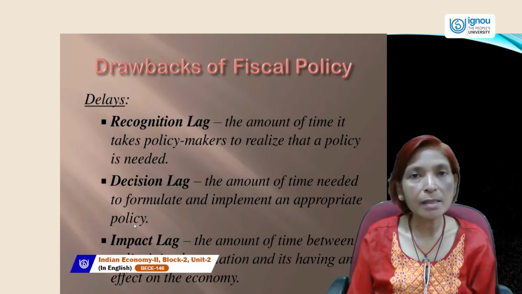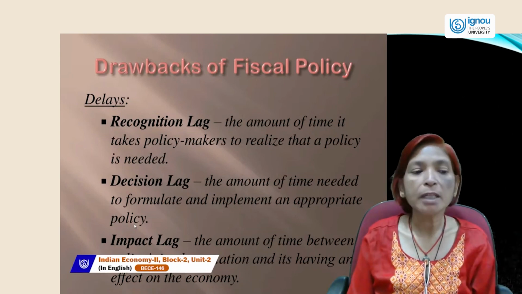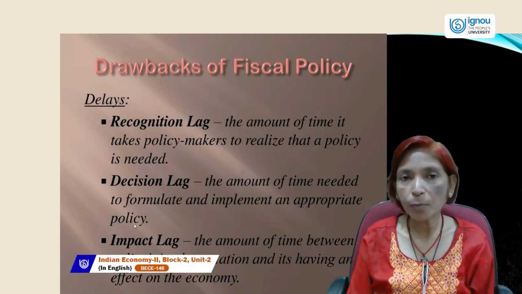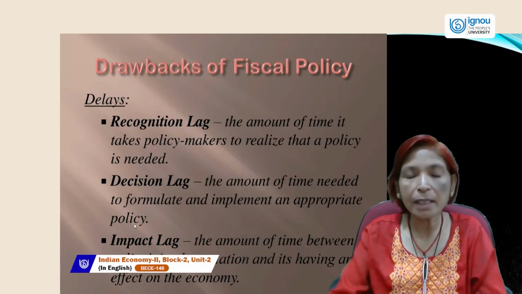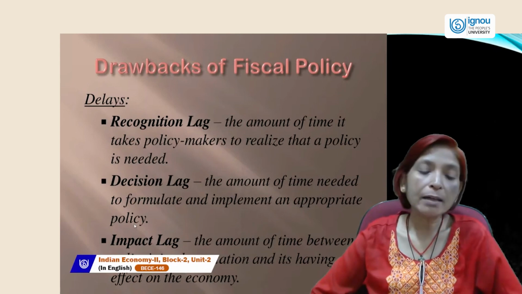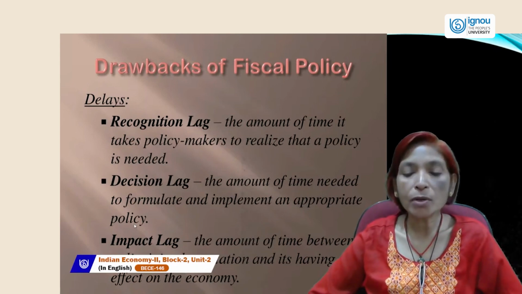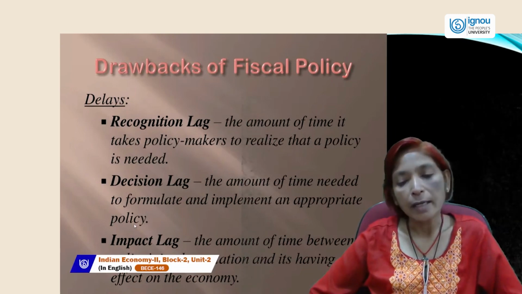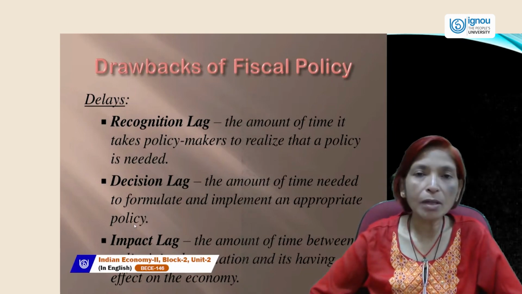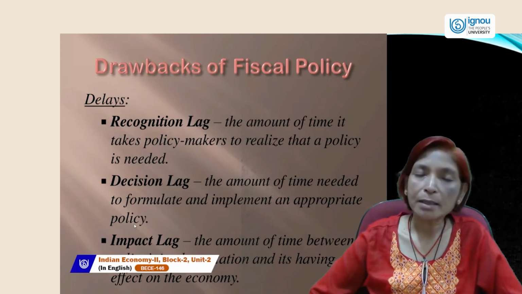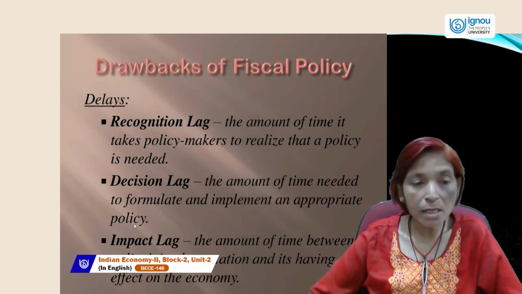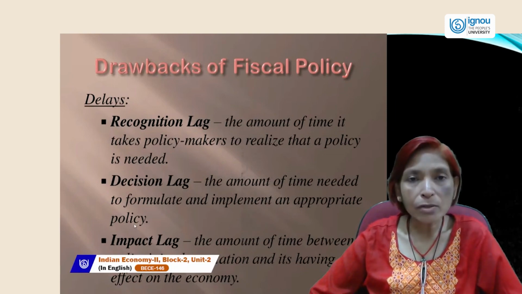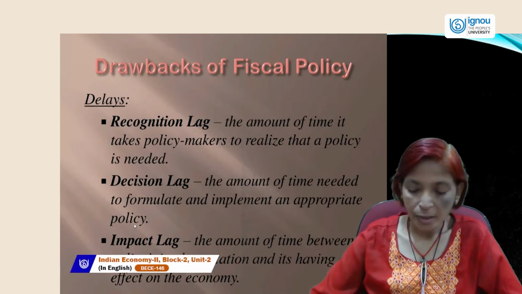Decision lag is the amount of time needed to formulate and implement an appropriate policy. There is a time lag in between. And the impact lag is the amount of time between a policy's implementation and its having an effect on the economy. That is called impact lag. So these three points are considered in the drawbacks of fiscal policy.